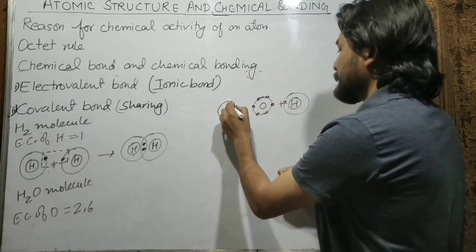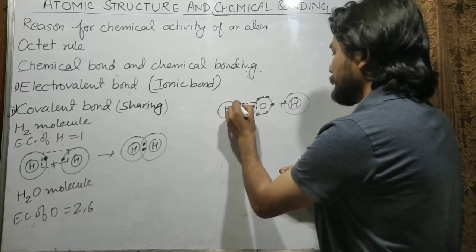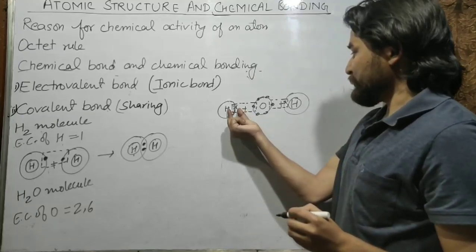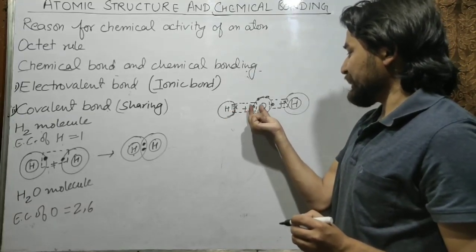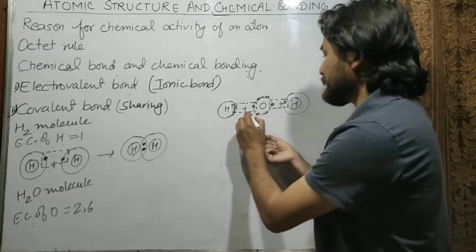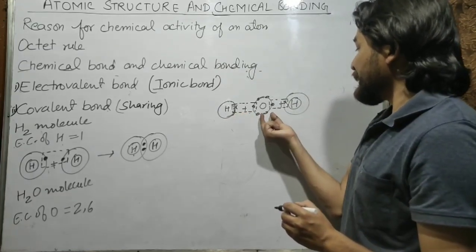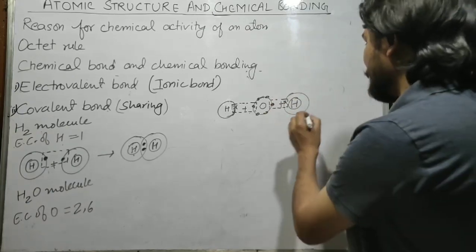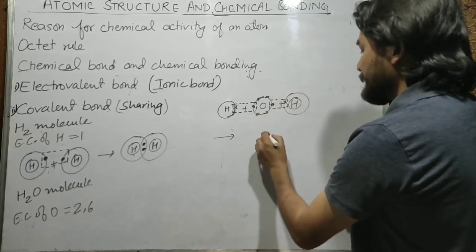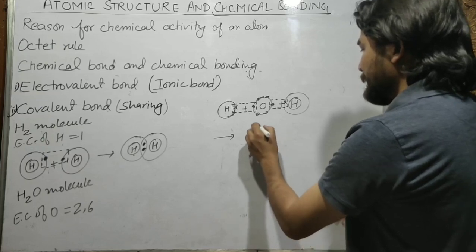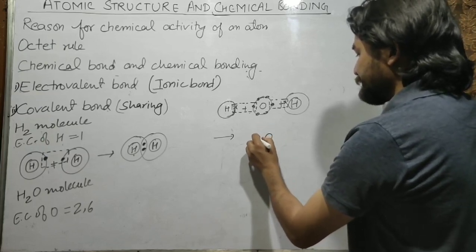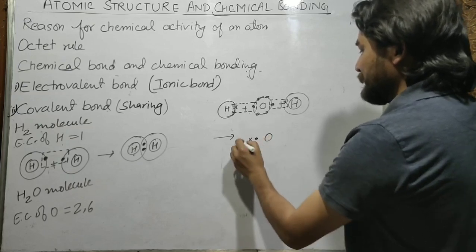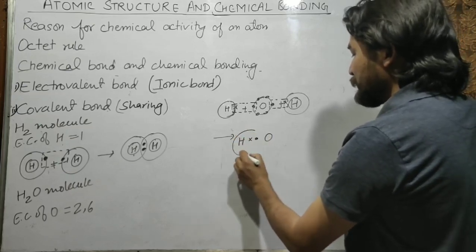You know that hydrogen requires 1 electron while oxygen requires 2 electrons. So hydrogen will share its 1 electron with oxygen and oxygen will share its 1 electron. They will share these 2 electrons. Similarly, oxygen will share its 1 electron with another hydrogen atom. In this way, they will be able to form a bond: in the outermost shell, there is 1 electron of oxygen and 1 electron of hydrogen. So hydrogen got 2 electrons.